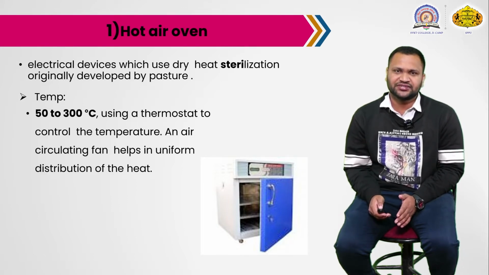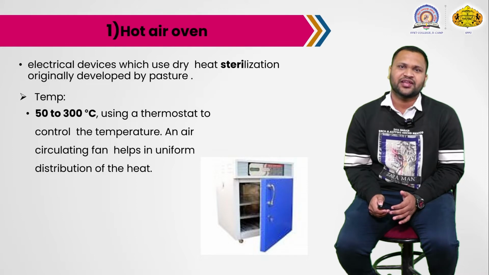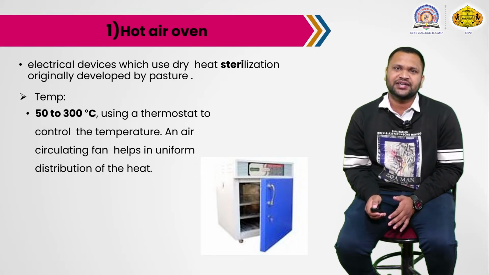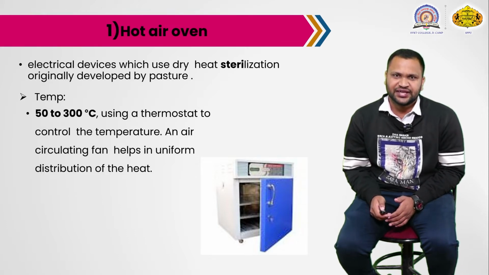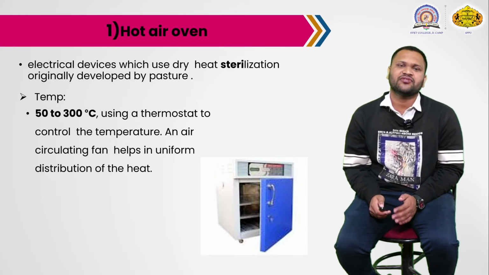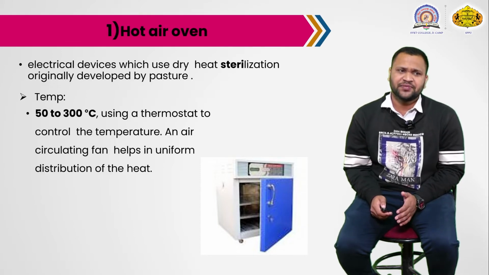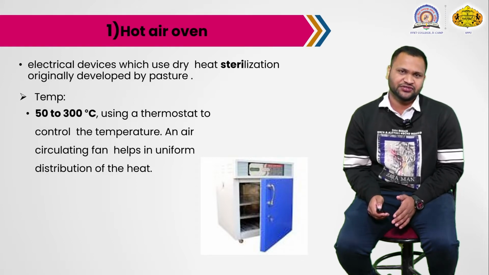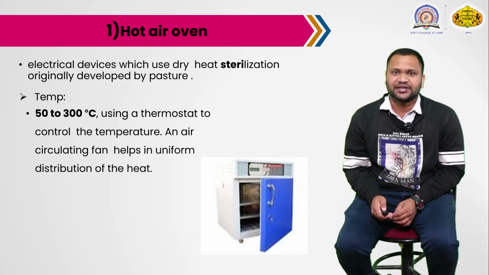A thermostat controls the temperature and keeps it constant. For example, to sterilize a material at 100 degrees Celsius, the thermostat maintains that temperature.